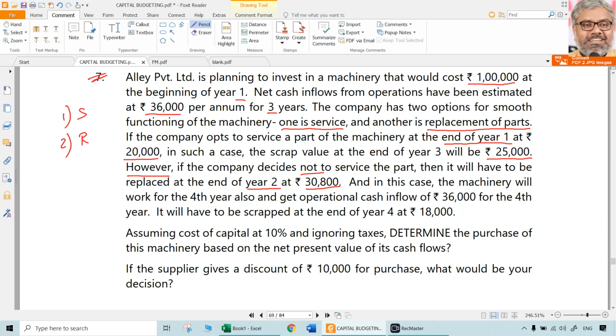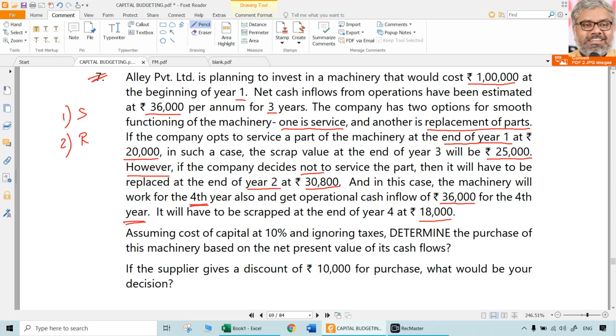And when this replacement has to happen at the end of year 2, the cost of replacement is 30,800. And in this case, the machinery will work for the 4th year also, because you replaced the part, now you have a new part, and the machine will go for 1 more year. And get an operational cash inflow of 36,000 rupees for the 4th year also. It will have to be scrapped at the end of year 4 at 18,000 rupees. That is option 2.